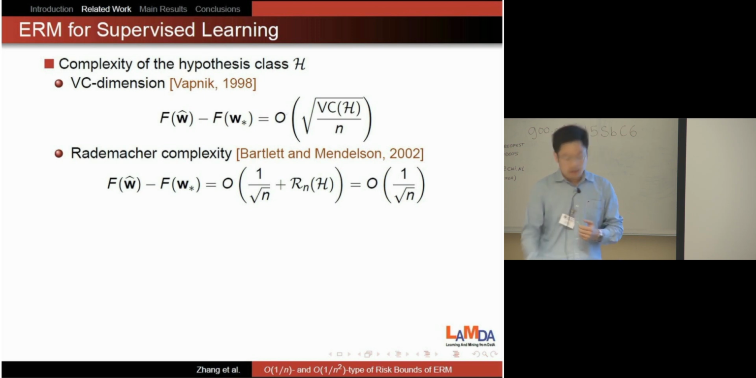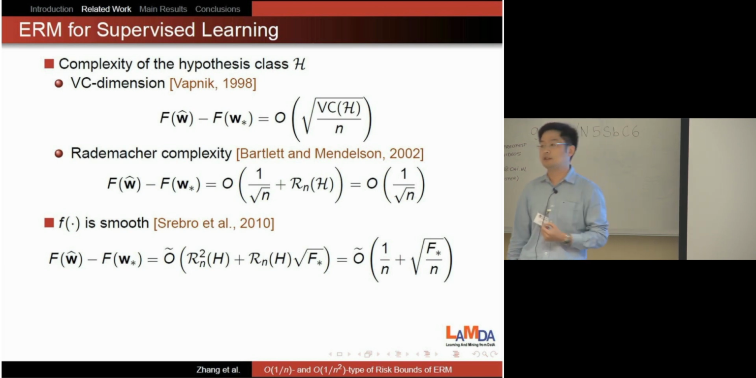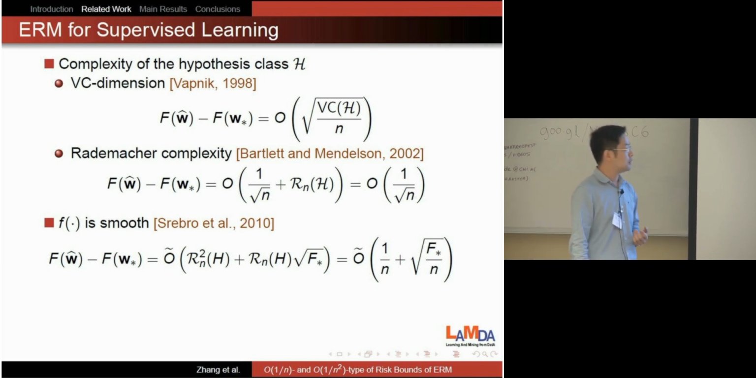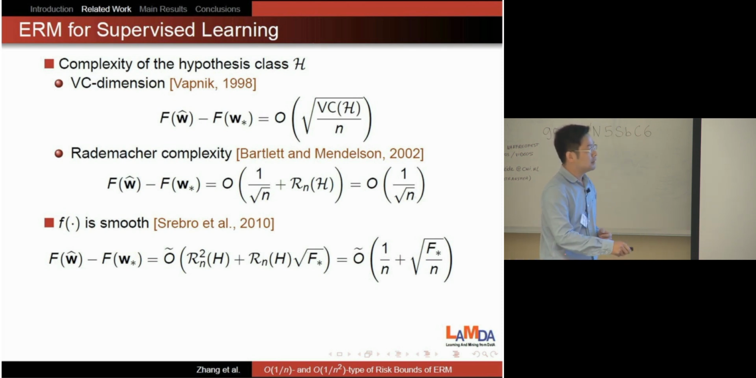Later, Srebro introduced smoothness in this setting. This shows that with smoothness, the risk can be improved to the Rademacher complexity squared plus the Rademacher complexity times the square root of f star. So you can get this result if the Rademacher complexity is on the order of 1 over square root of n. Okay. So in this case, you get this rate. If f star is very small, the risk bound improves to a 1 over n rate. Okay, this is the faster rate.